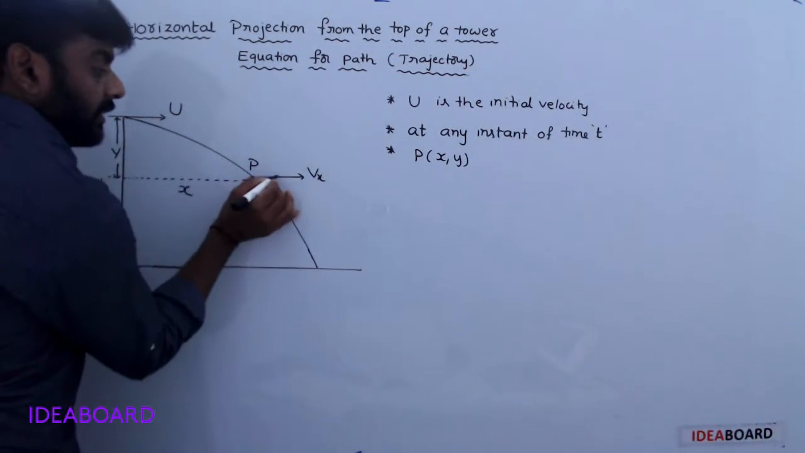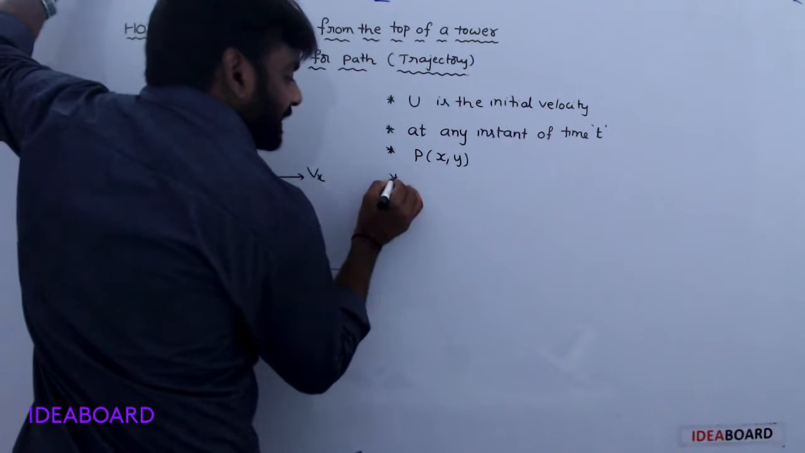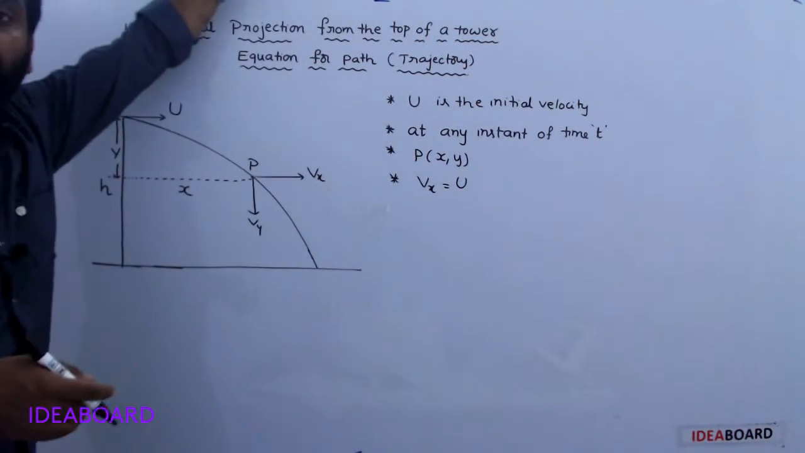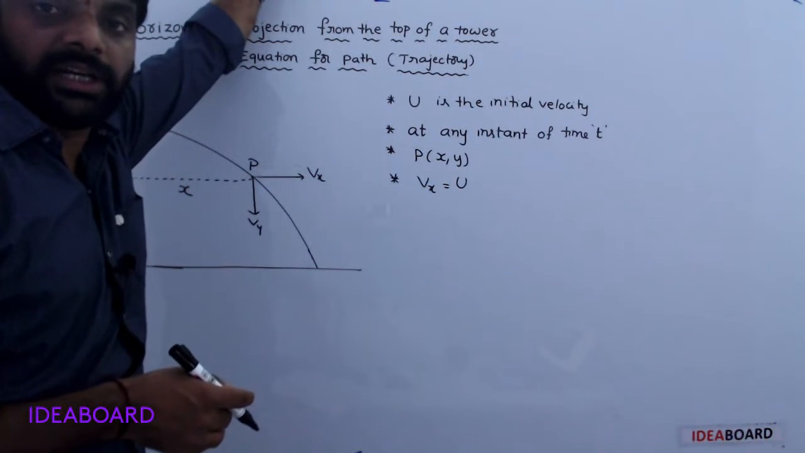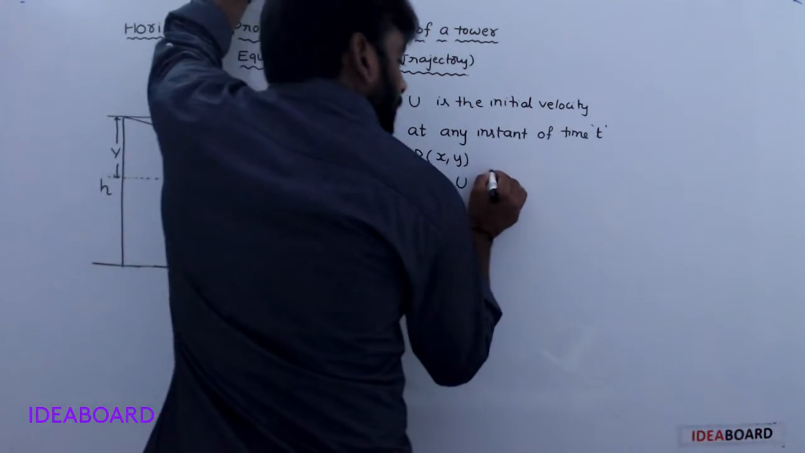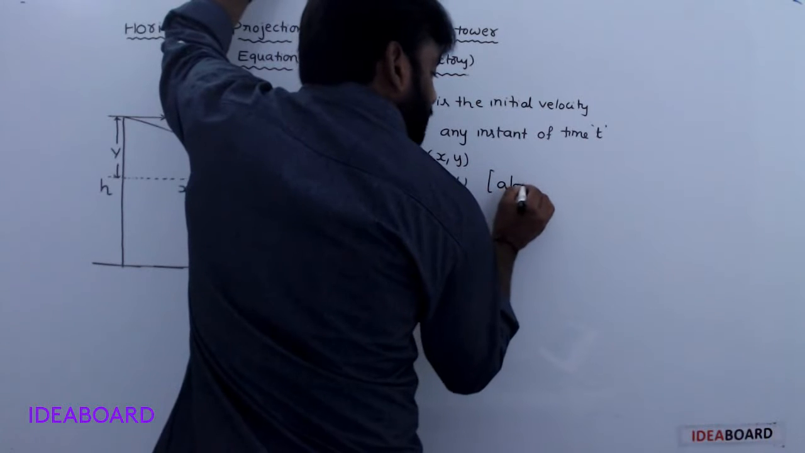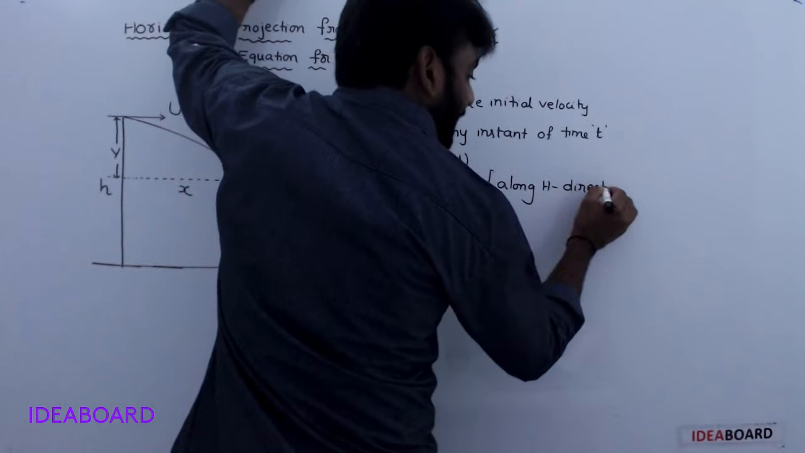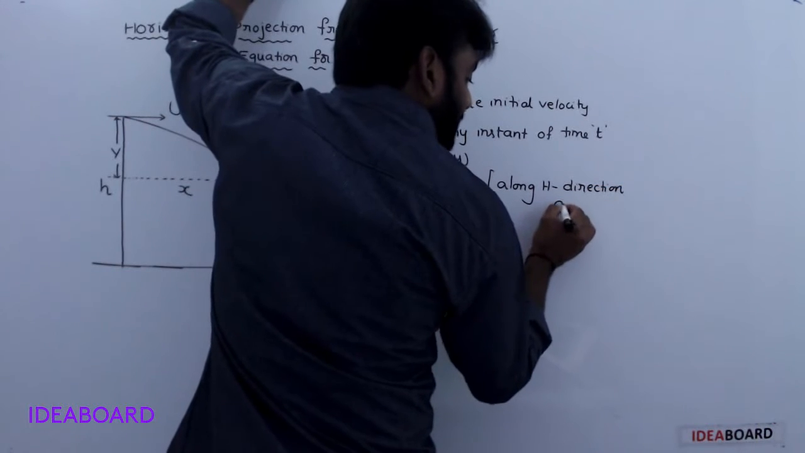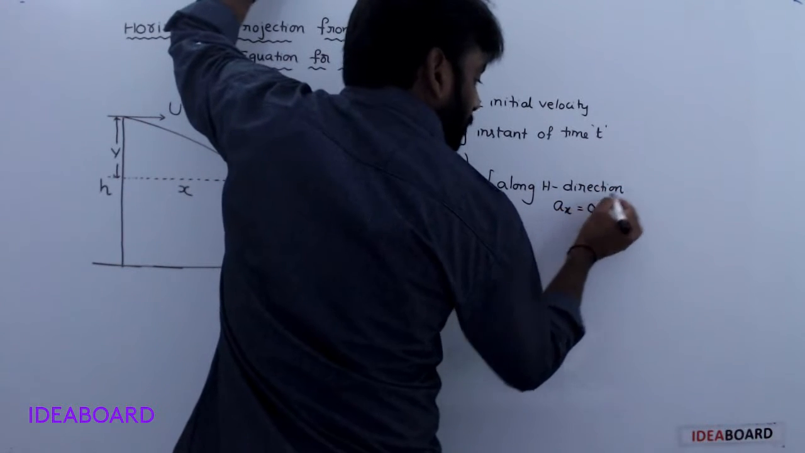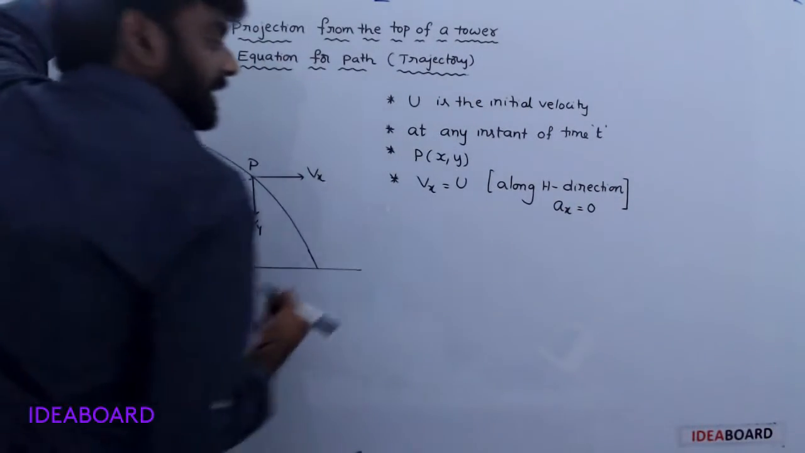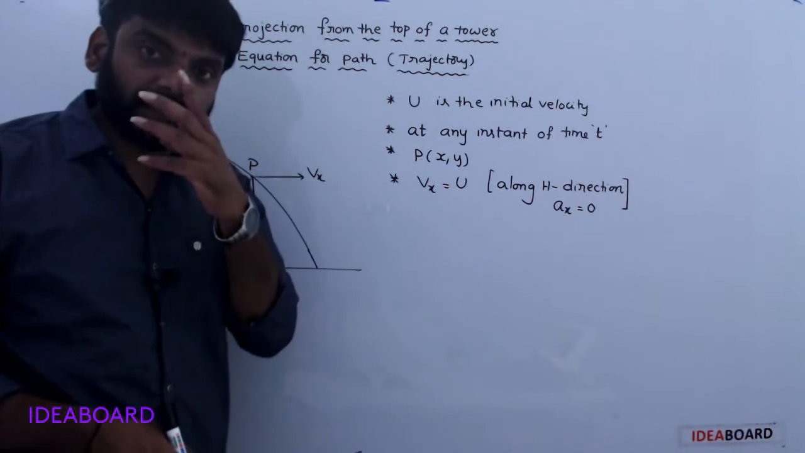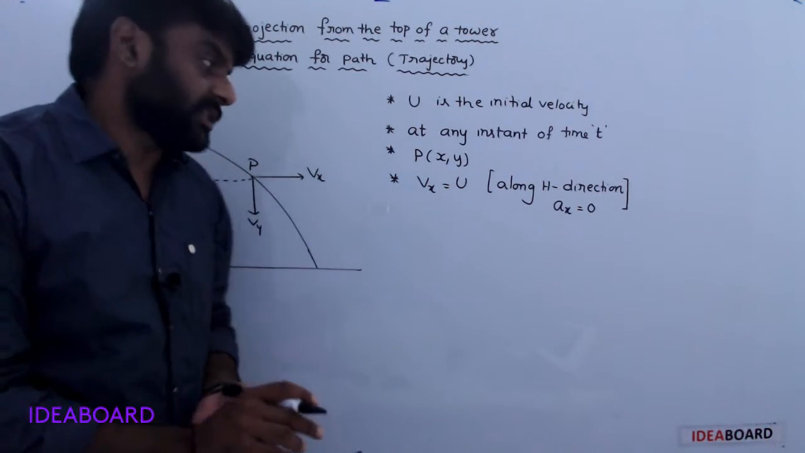Now, see, the horizontal velocity is always constant. Vx is equal to u. Why is the horizontal velocity always constant? Because along the horizontal direction, the acceleration due to gravity is equal to 0. So that's why its velocity is always constant along the horizontal direction. Okay.